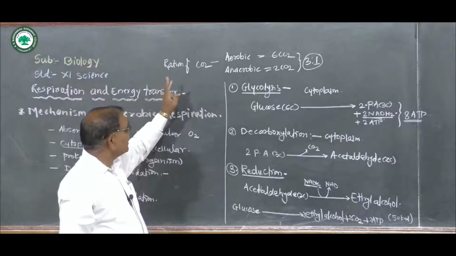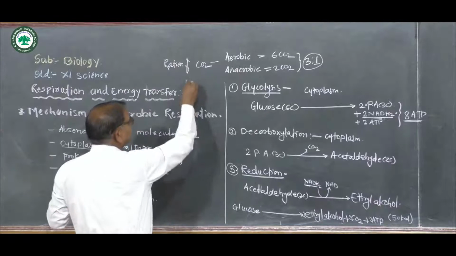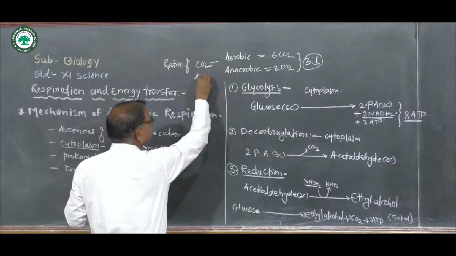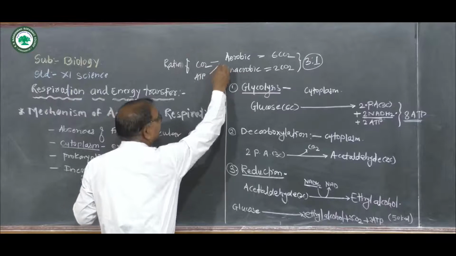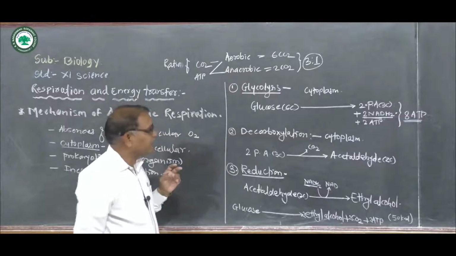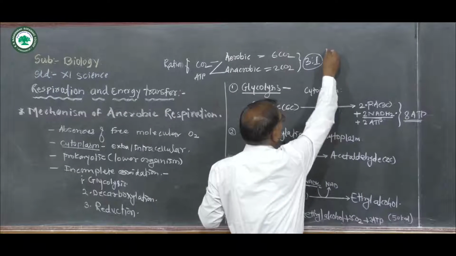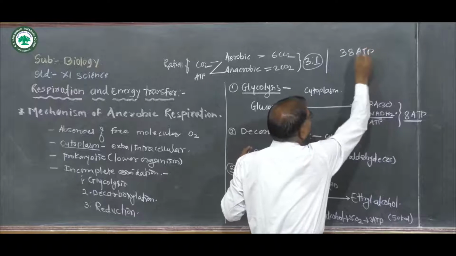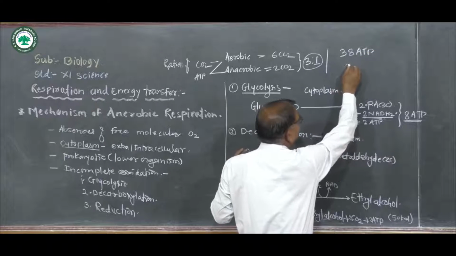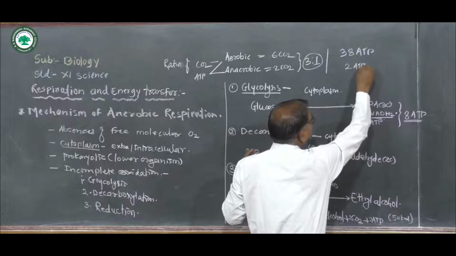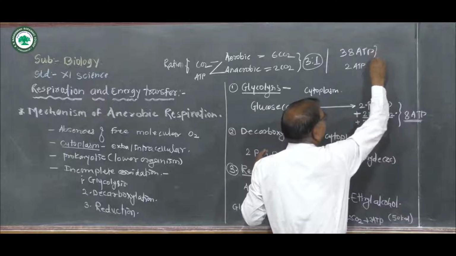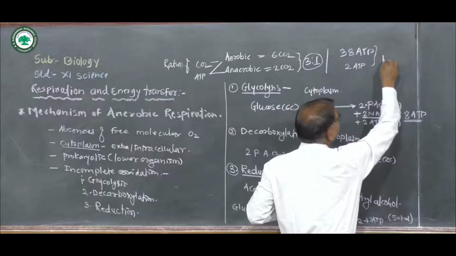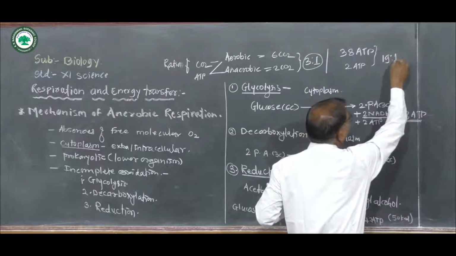Then another difference is the ratio of ATP generation in aerobic and anaerobic respiration. In aerobic respiration 38 ATPs are generated and in anaerobic respiration only 2 ATP are generated. Hence the ratio of ATP generation in aerobic and anaerobic respiration is 19:1.